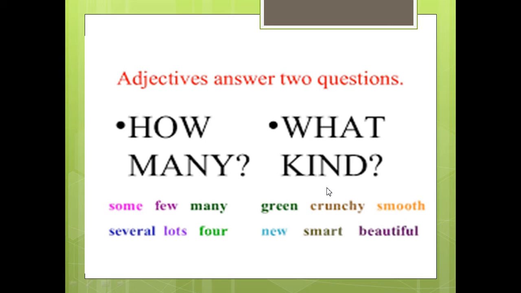The second type is what kind. What kind the noun is. Is it green? Is it crunchy? Smooth? New? Smart? Beautiful? Let's see some examples.